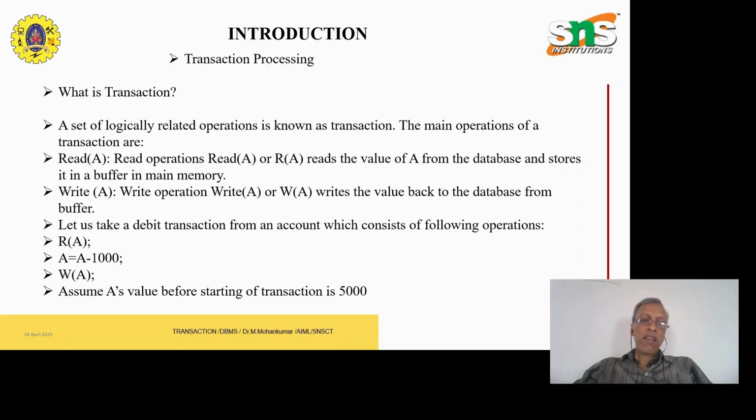For a simple example, A is going to transfer 1000 rupees to B. Let us take an example. A is going to transfer the amount to B, 1000 rupees. Assume A's value before starting the transaction is 5000.